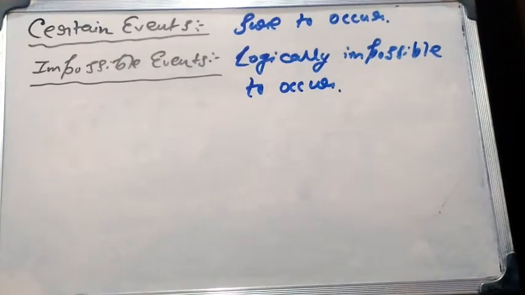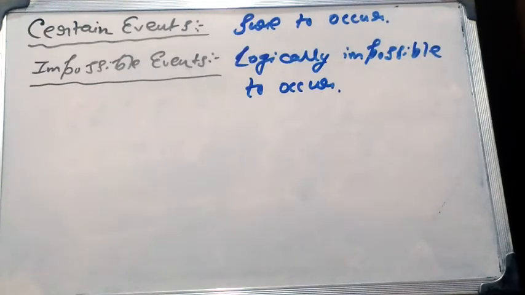Now we will discuss some special types of events. First one is certain events. An event which is sure to occur in any performance of a random experiment is called a certain event. For example, we can say that head or tail is a certain event for a coin toss. The second type is impossible events. The events which are logically impossible to occur, that means the events which can never occur in any performance of a random experiment, are called impossible events. For example, getting a 7 while rolling a die is an impossible event.